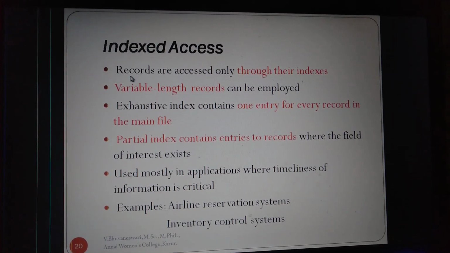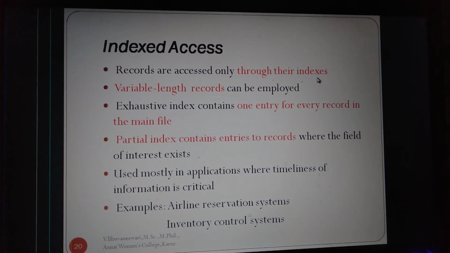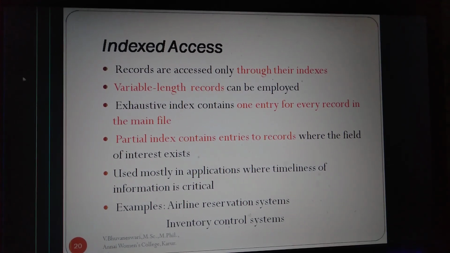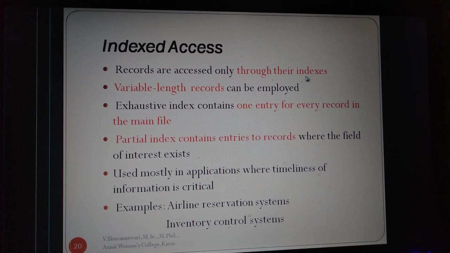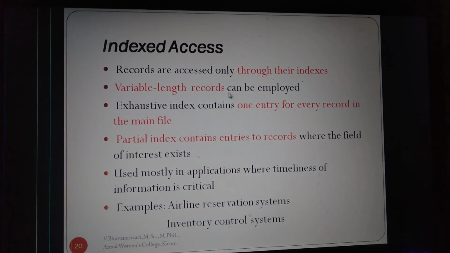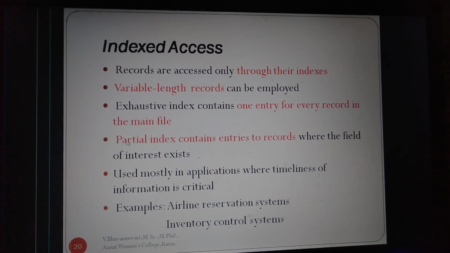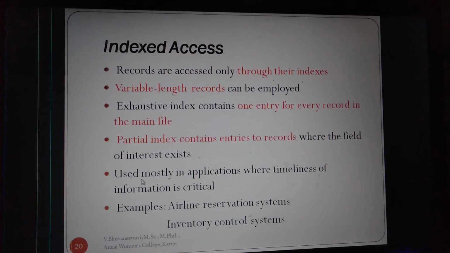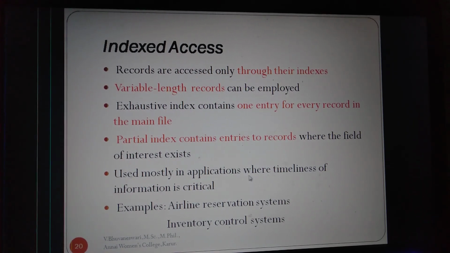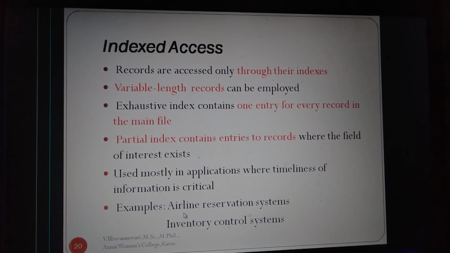The index access method. Records are accessed only through their index. Index access, the third one of access method. Records are accessed through their index value only, that is, the index block only accesses the records. Variable length records can be employed. Exhaustive index has one entry for every record in main file. Partial index contains entries to records where the fields of interest exist. Used mostly in applications where the timeliness of information is critical. Examples for indexed access are airline reservation systems and inventory control systems.